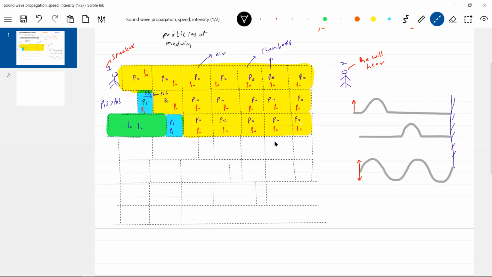Rarefaction, then a compression. Okay, now we'll shade all the things.